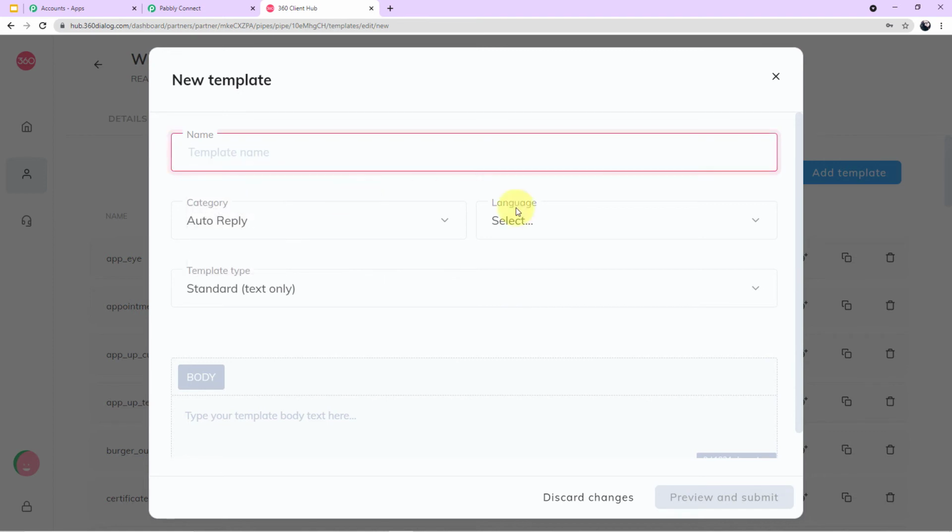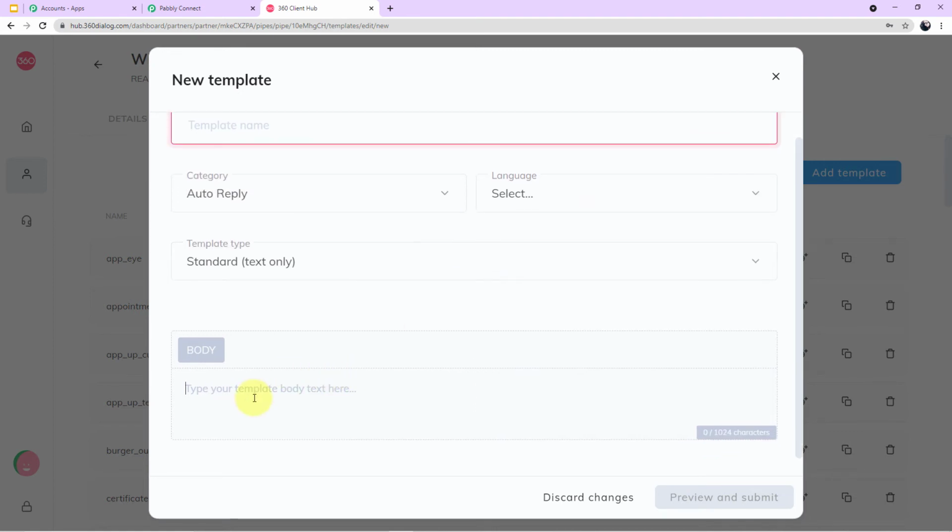Now you can name the template from here. You can select the particular language in which you want the body of the SMS, and finally you type the body of the SMS here. Now you click on preview and submit, and guys, listen to this carefully. After creating the template, you have to send the template for approval. The approval is done by Facebook, and the approval process takes from 2 hours to 2 days. In general, the approval is done within a day only, but it is very important to first create the template and send it for approval.